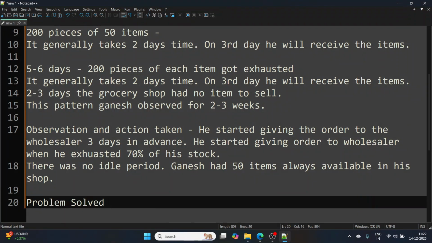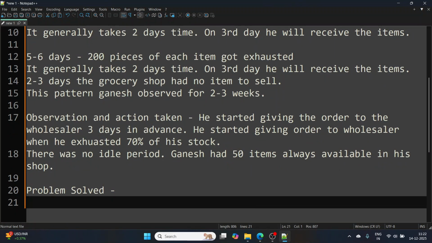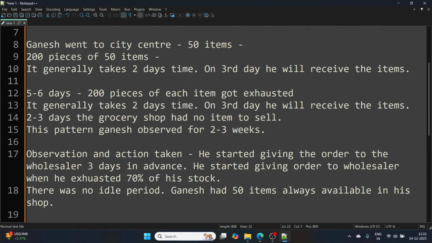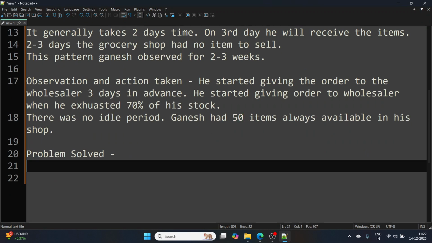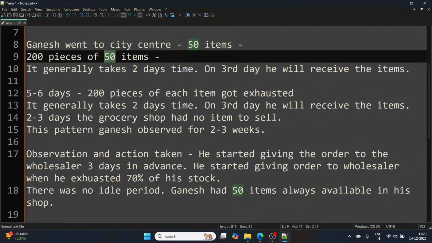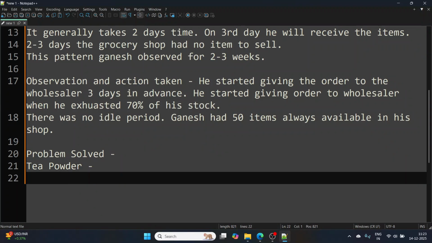Now here Ganesh thought the problem was solved. Fine. Now what happened after a few days? A few villagers came to him and asked him if he had an item which is not from those 50. Let's say they asked him about tea powder, the tea powder that we use to make tea. This tea powder was not amongst the 50 items that Ganesh thought of initially when he went to the city shop and did his observation. I think he missed 2 to 3 items.